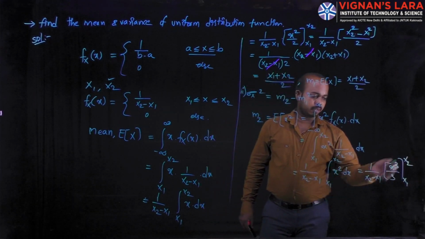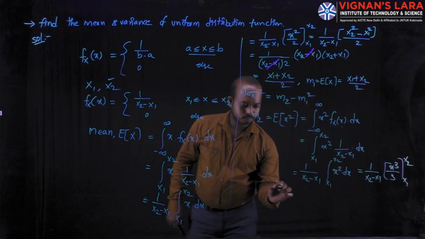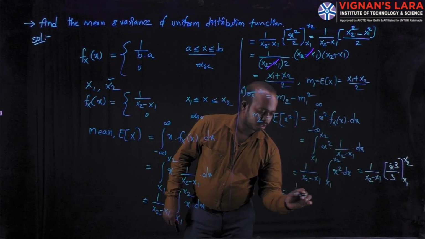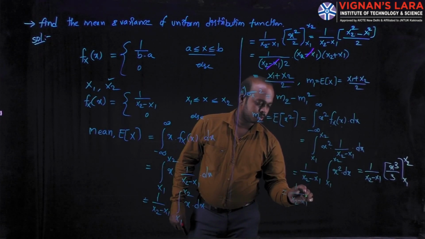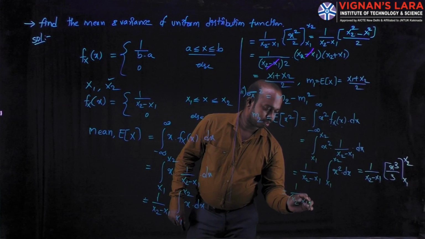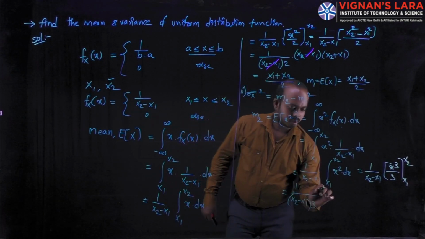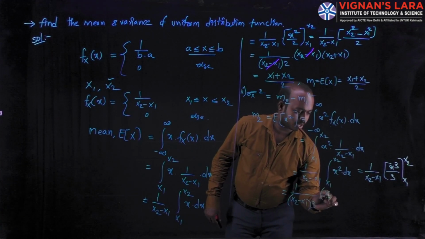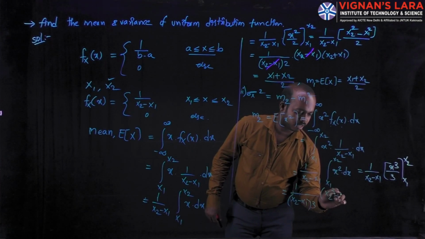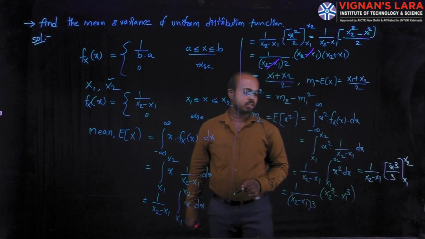You can write the above equation as 1 divided by x2 minus x1, multiplying with 3 in the denominator. Next I am substituting the limits: x2 cube minus x1 cube.